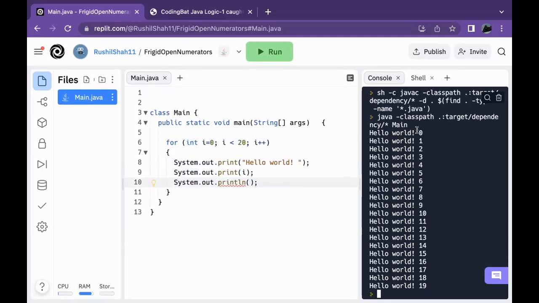So as you can see here, I printed the value of I all on the sides over here. So on the first iteration, the value of I is 0.